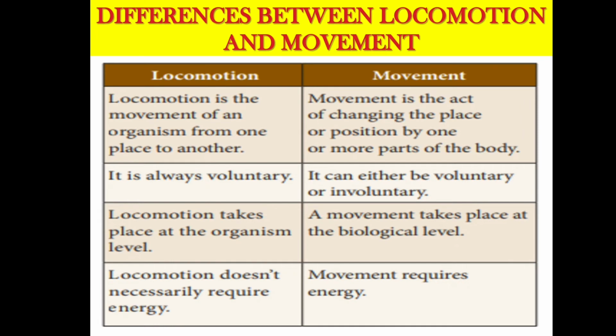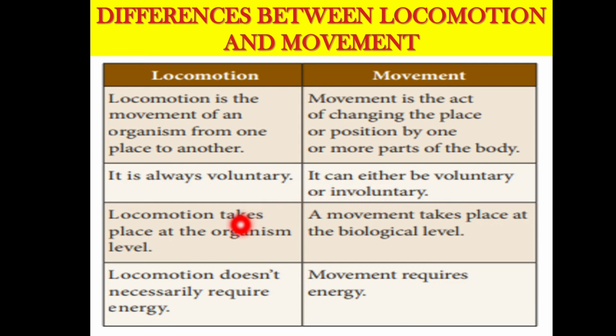So let us now discuss the differences between locomotion and movement. Locomotion is the movement of an organism from one place to another. Movement is the act of changing the place or position by one or more parts of the body. So locomotion is always voluntary, and movement can be either voluntary or involuntary.